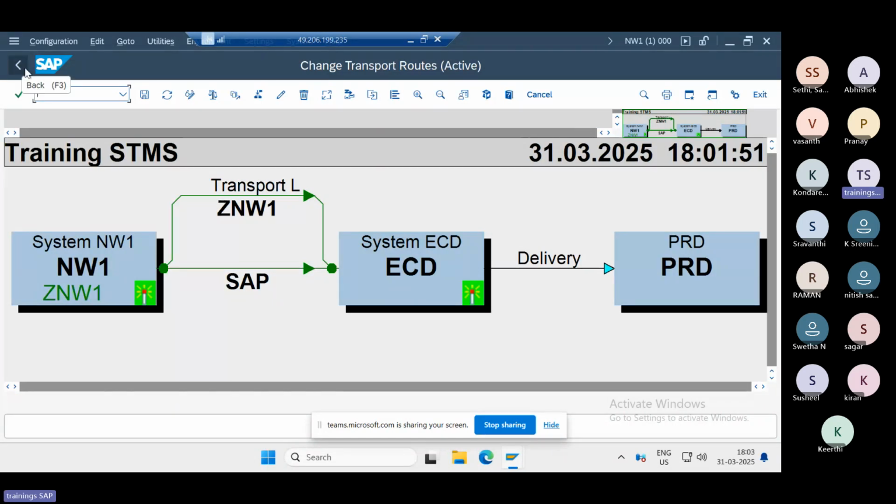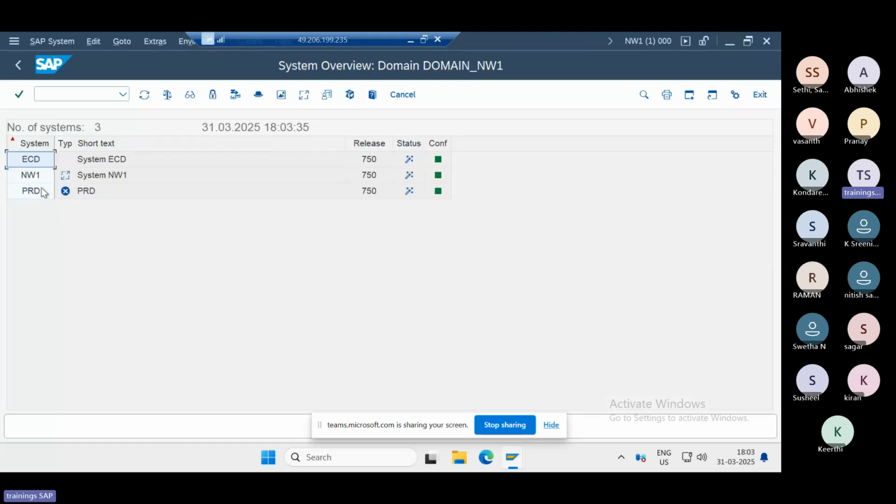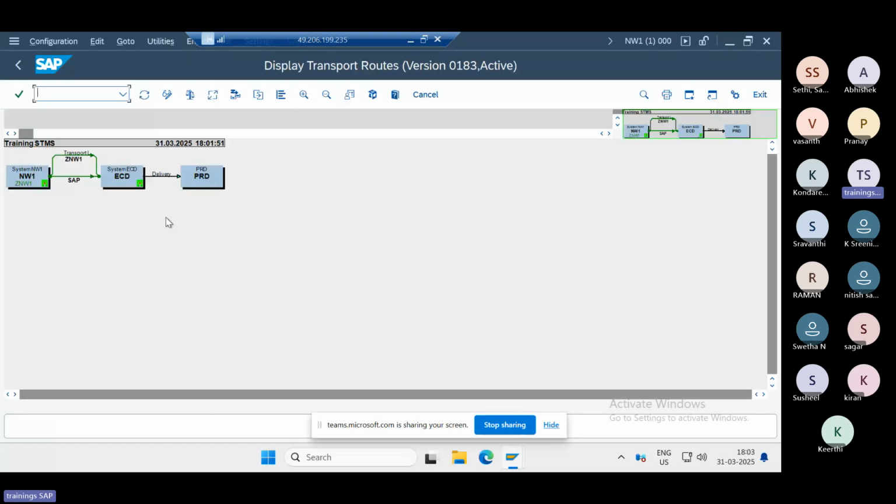This is the TMS configuration landscape. This is the TMS landscape configuration. The routes and layers will come automatically. Just go to the systems, and you will come to know how many systems are there in your landscape. Then if you go to the TMS transport routes, you will come to know.